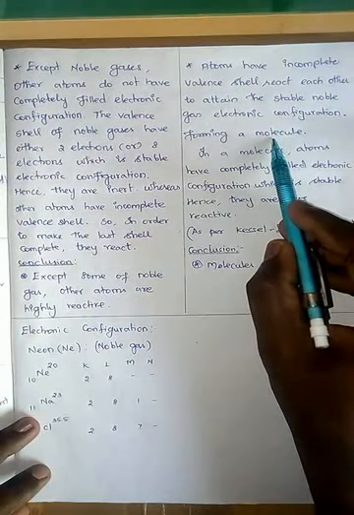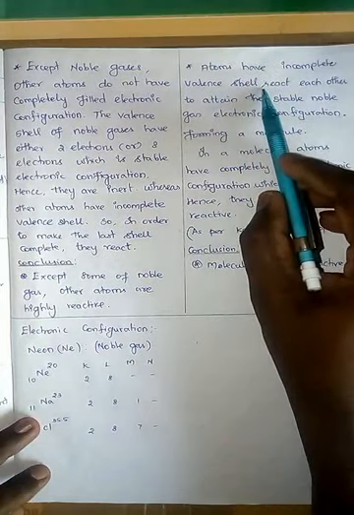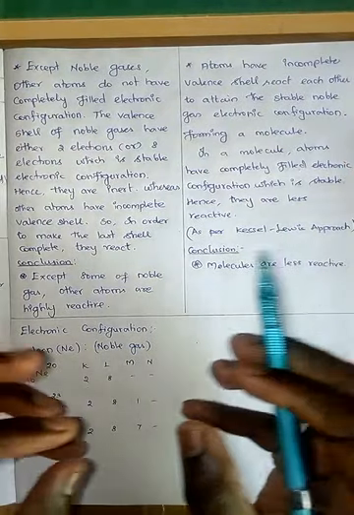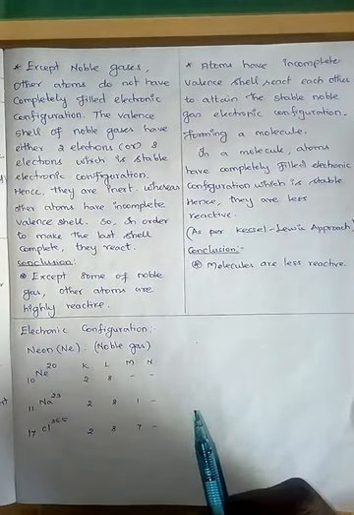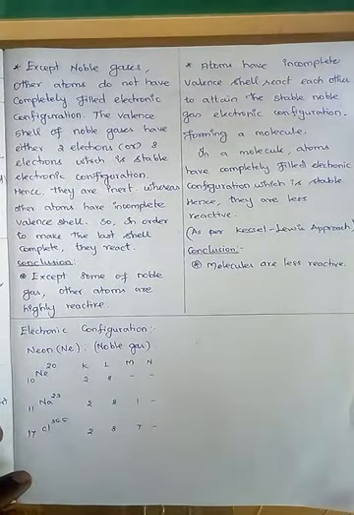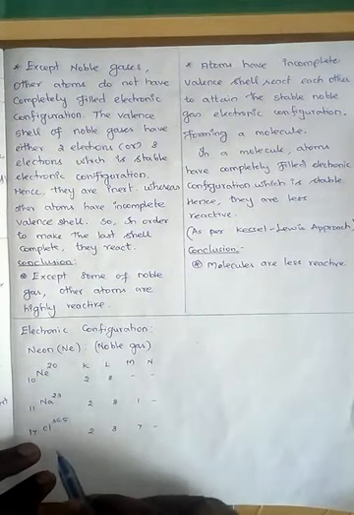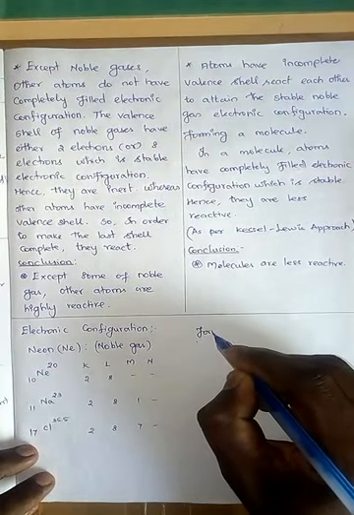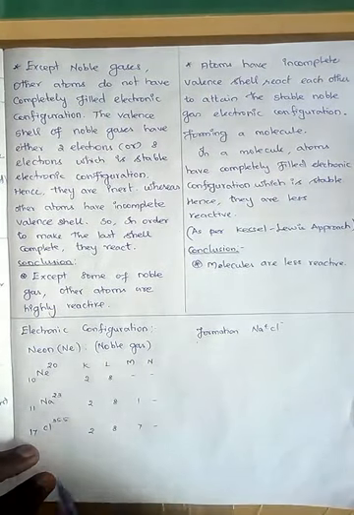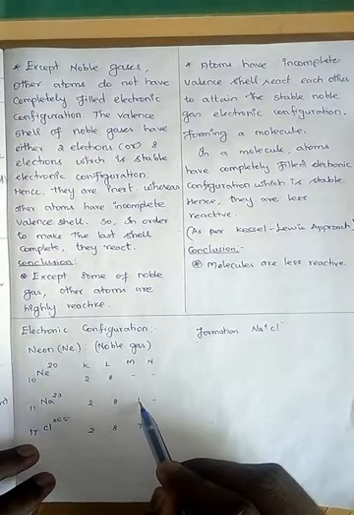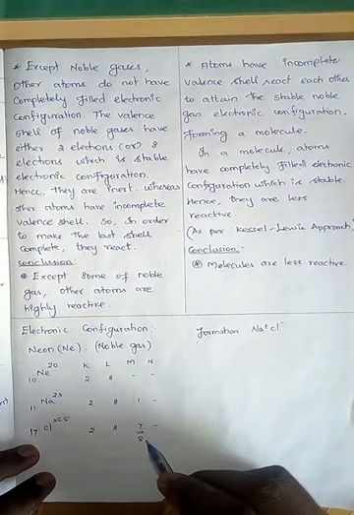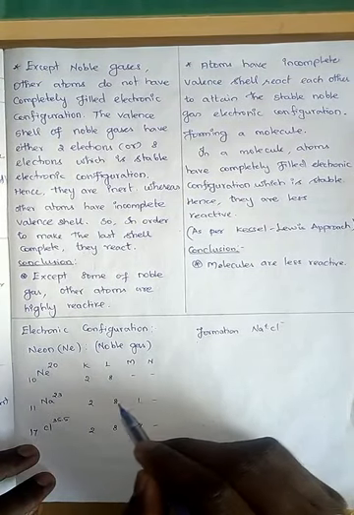Now come to the next one, molecules. Atoms with incomplete valence shells react with each other to attain a stable noble gas electronic configuration. When atoms combine together, they form a molecule by a chemical bond. Let us verify this with an example: the formation of sodium chloride, NaCl. Sodium has 1 electron in the last shell, whereas chlorine has 7 electrons in the last shell. To make it 8, chlorine requires 1 electron, whereas sodium has 1 electron in excess.